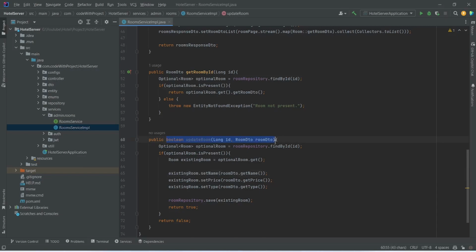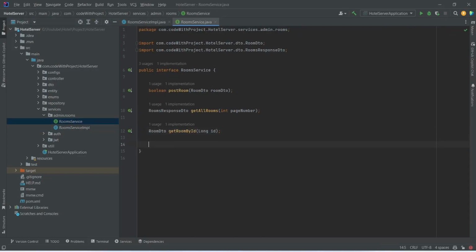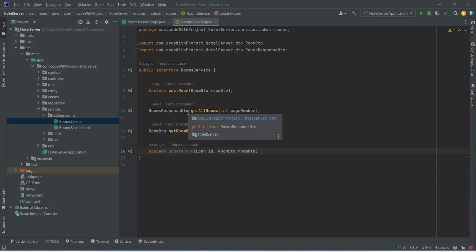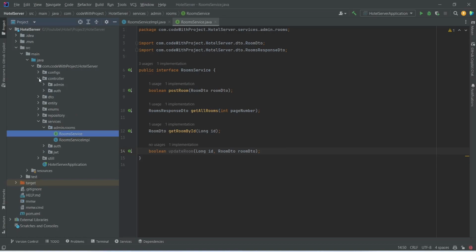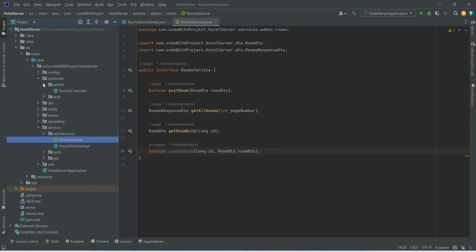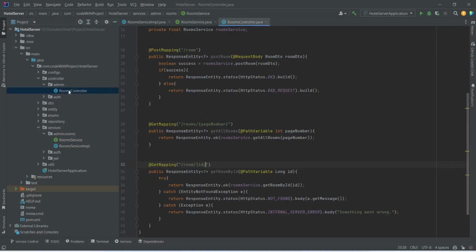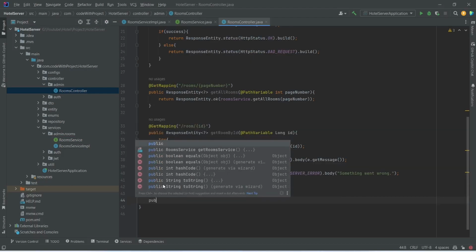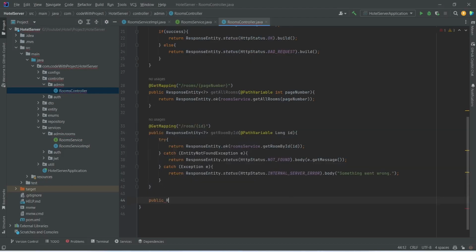Now let's copy this, and after this we will open rooms service and we will mention it here. And after this we need to create an endpoint to call this method, so we will open controller package, and inside this we will open admin package and we will open rooms controller. And in this controller we will create a new method, and this method will return response entity. And after this we will name this method as update room.